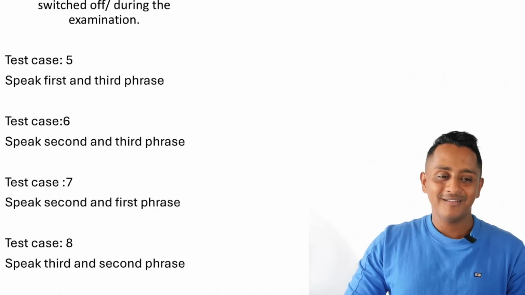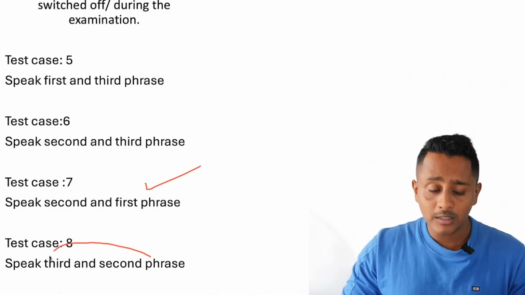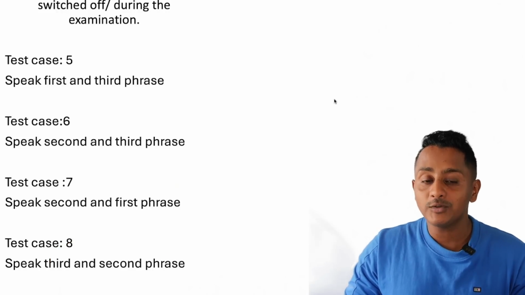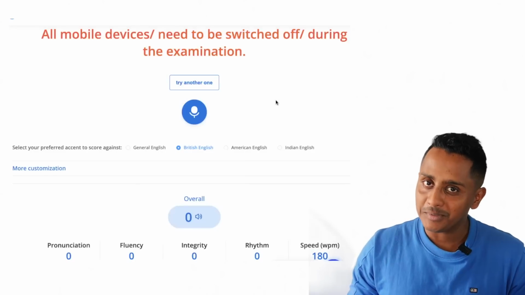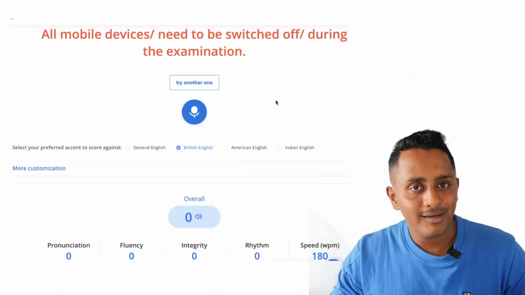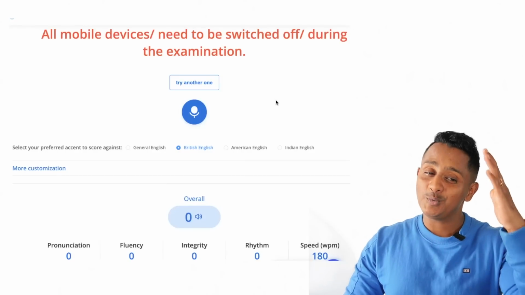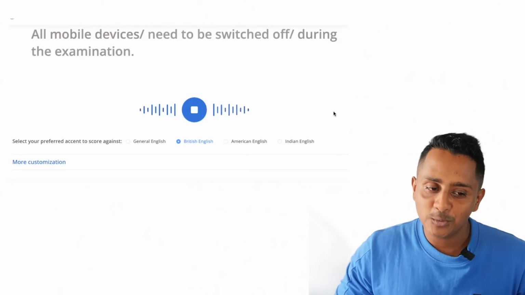Alright, so we fixed this. Now we'll go to third and second. We completely leave out the first. So now, as told in test case number 8, we will speak the third phrase and the second phrase. During the examination, need to be switched off. So let's see what marks it gives. During the examination, need to be switched off.